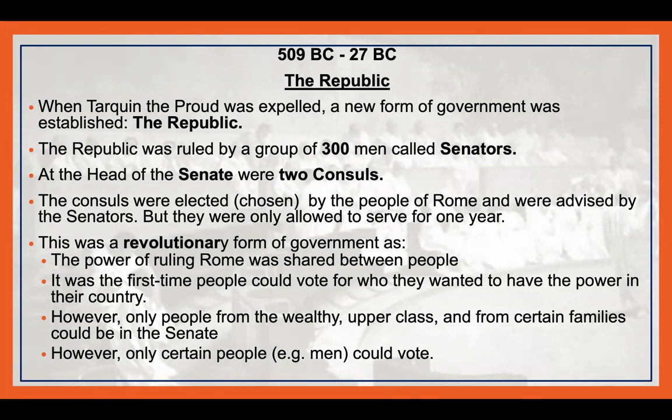This was a revolutionary form of government, as the power of ruling Rome was shared between people. And it was actually the first time people could vote for who they wanted to have the power in their country. However, only people from the wealthy, upper class, and from certain families could be in the Senate. And only certain people, men, could vote. So that means us women, we would not have been allowed to.